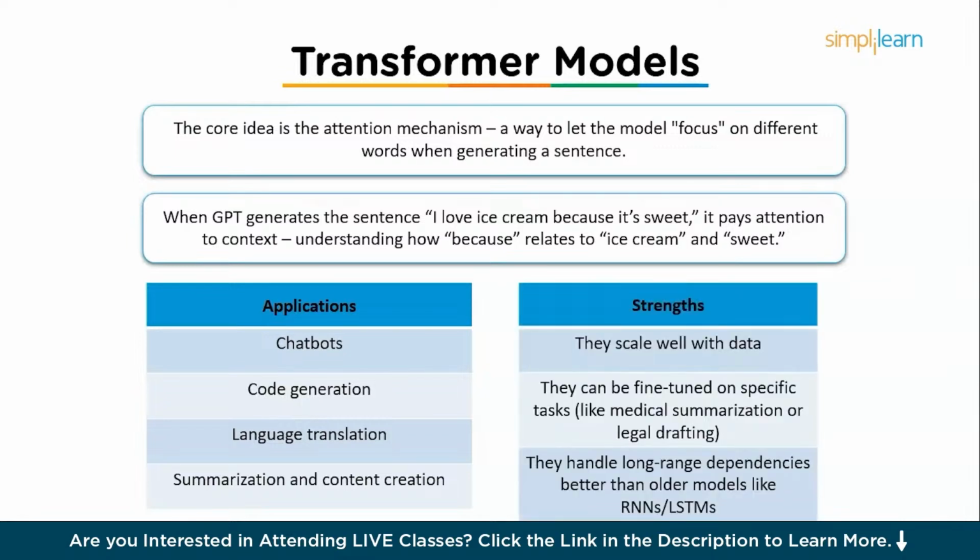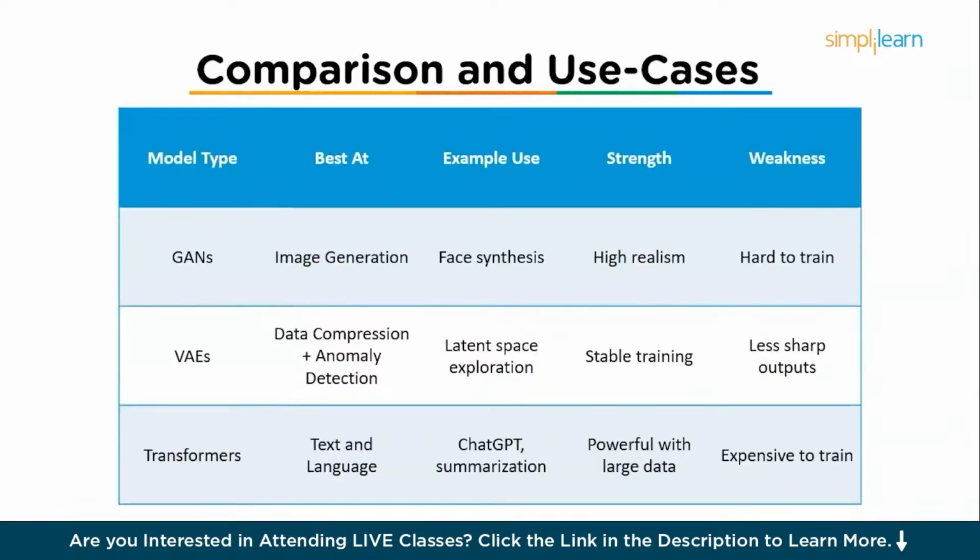The first one is they scale data well. The second one is they can be fine-tuned on specific tasks like medical summarization or legal drafting. Finally, they handle long-range dependencies better than older models like RNNs or LSTMs. Then we have a comparison and the use cases.